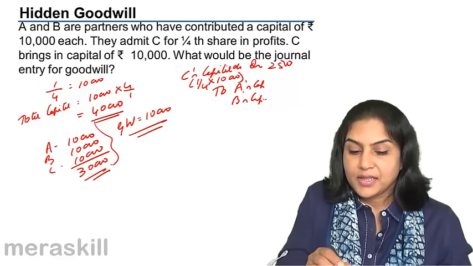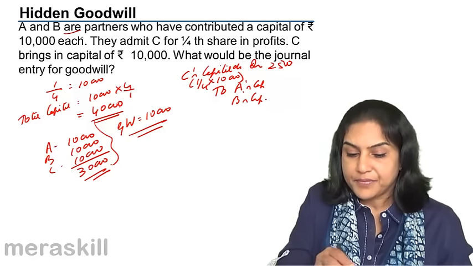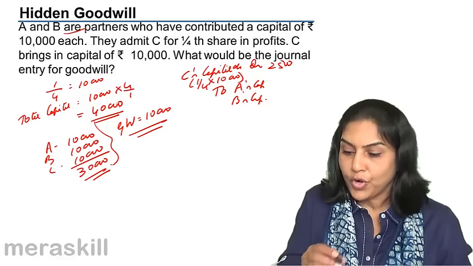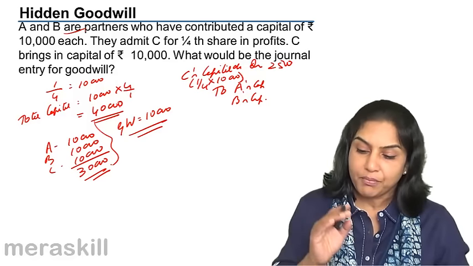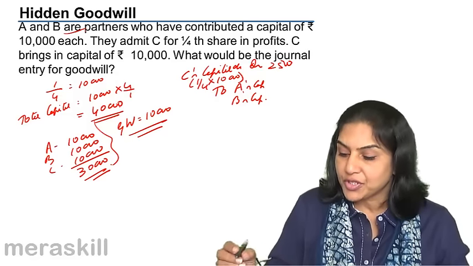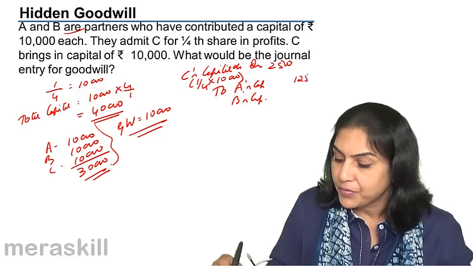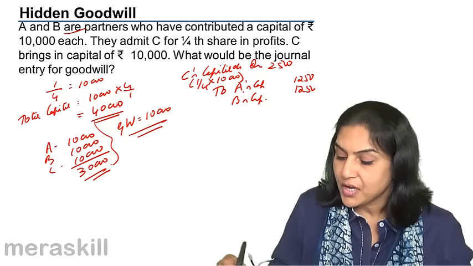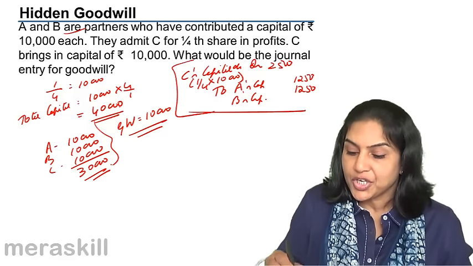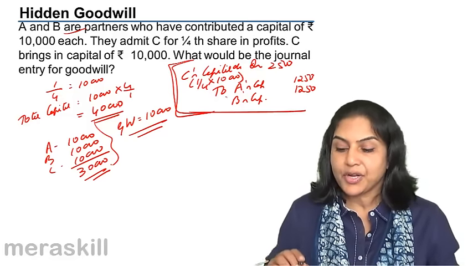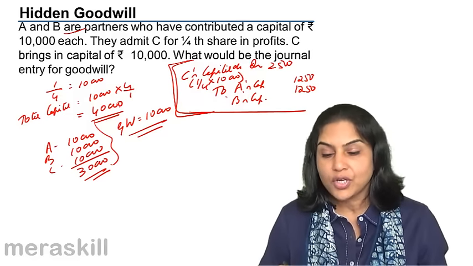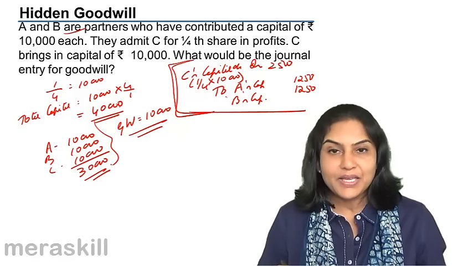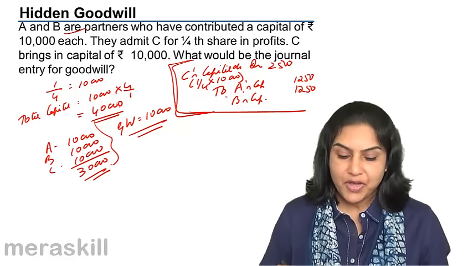Since their old partners' profit sharing ratio seems to be equal before as well as after, this would be 1,250, 1,250. This would be the journal entry. C's capital account debited with his share in the goodwill, that's 1/4 of 10,000, to A's capital to B's capital, that is in the sacrificing ratio.